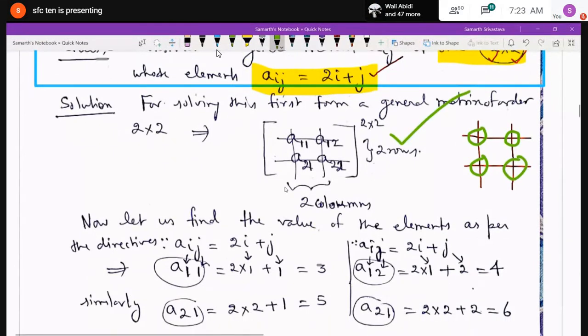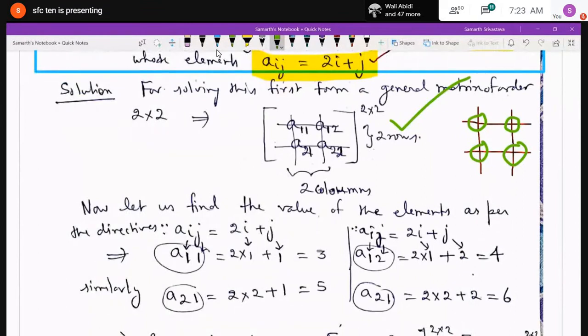Is it clear to everybody till now, that how can you write a general matrix 2 by 2? Yes, sir. If anybody has any confusion, then you can ask. Till now? Or have you understood, everybody?